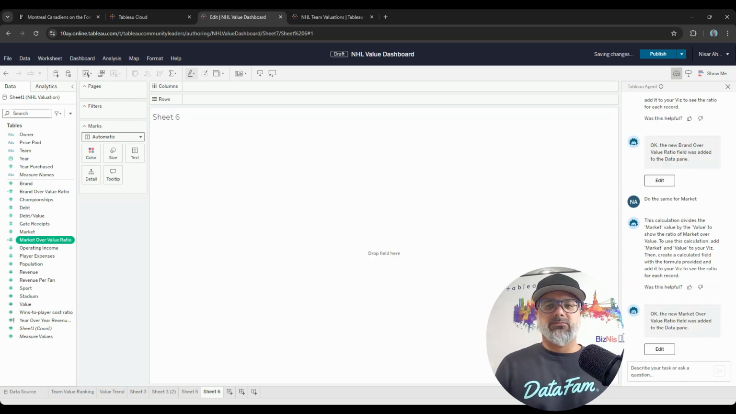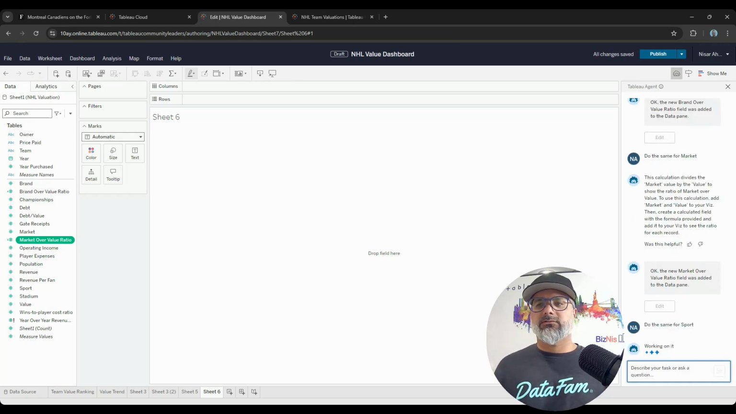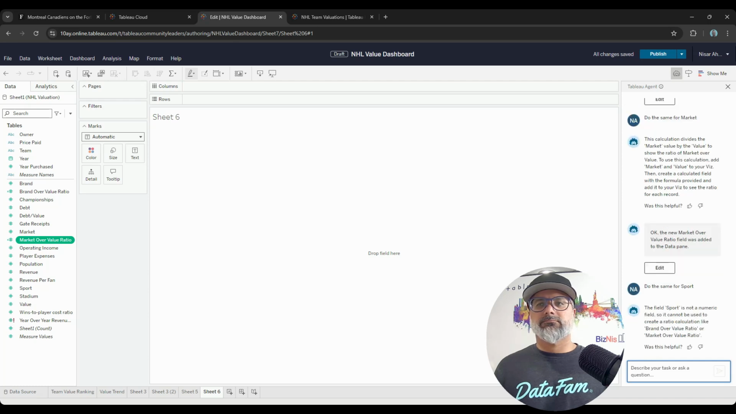And let's do the same for sport. So it's saying the sport is not a numeric field. It is actually. And that's why I couldn't do it. So maybe I have to prompt it a little bit differently. Okay. Create a calculation